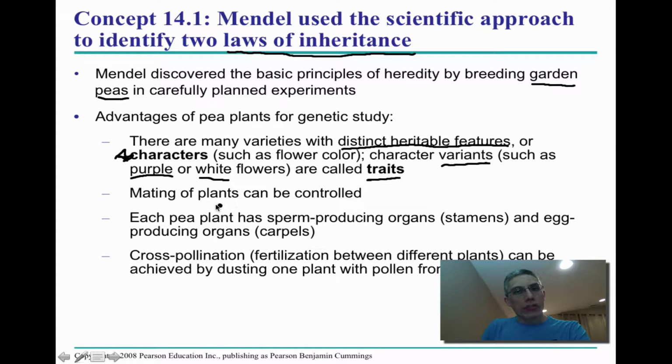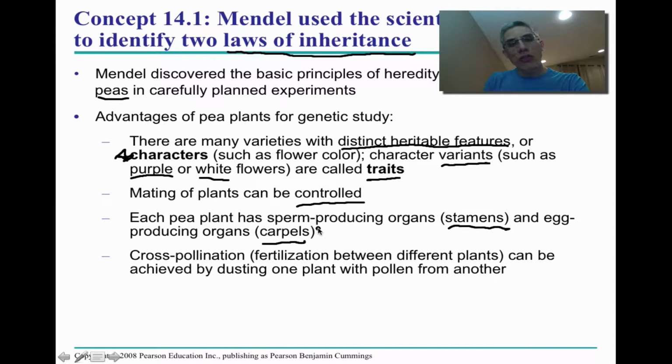Another good advantage of using garden peas is that when Gregor Mendel was studying his pea plants, he found out that the mating of these plants was very easy to control. So he was able to determine which plants he wanted to use in his breeding experiments. Each pea plant had a sperm-producing organ, or a stamen, and it also had an egg-producing organ, which was called the carpel. So he had the ability to manipulate each of these reproductive structures on these plants.